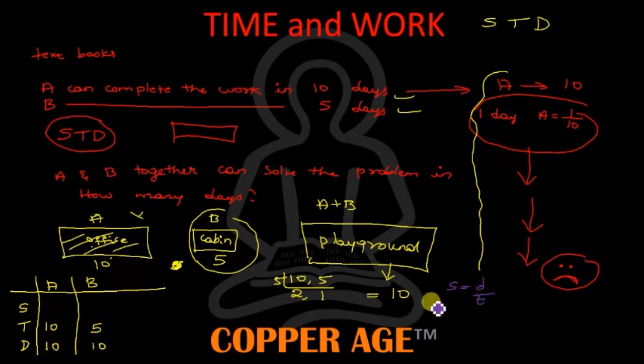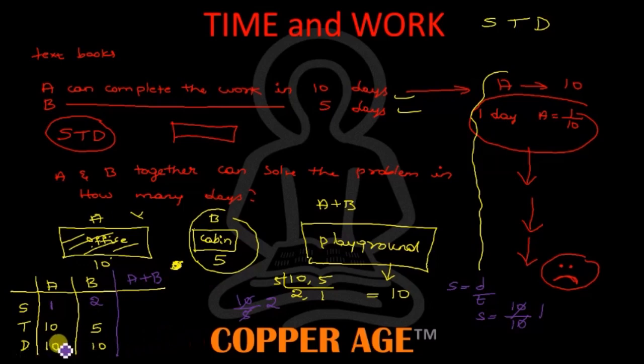Here they have given the distance, that is 10, time 10. So speed is equal to 10 by 10, which is 1. So I will write A's speed here as 1. In the same way, B's speed is equal to 10 by 5. That is 5 twos are 10. I'll write 2 here.